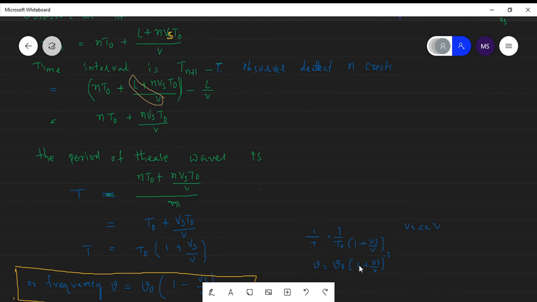So nu is nu naught into 1 plus Vs by V whole to the power of minus 1. Here Vs is very much less than V, so this value is less than 1. That's why 1 plus x whole to the power of minus 1 can be written as 1 minus x. So here 1 minus Vs by V.